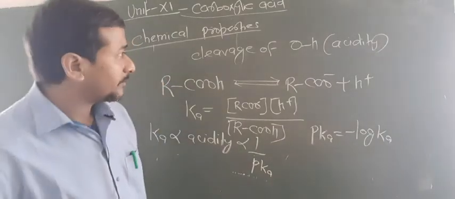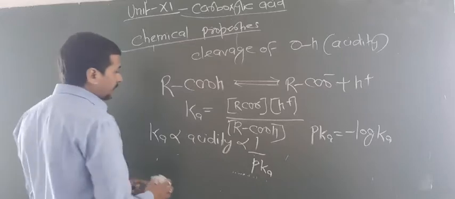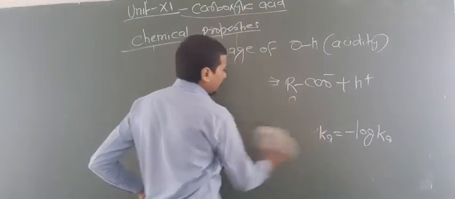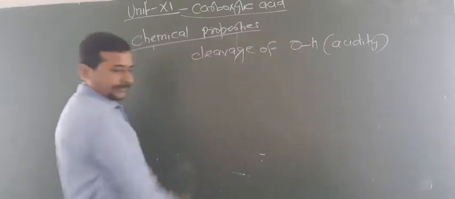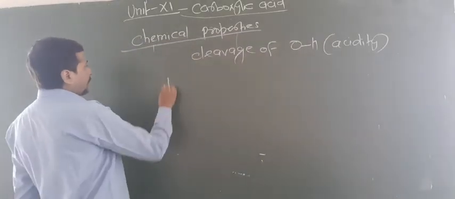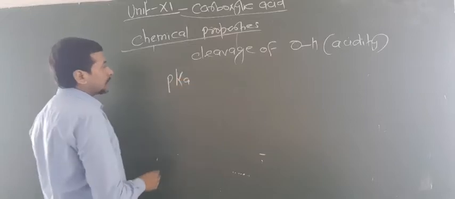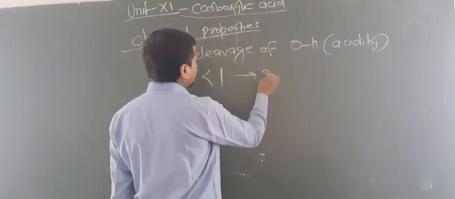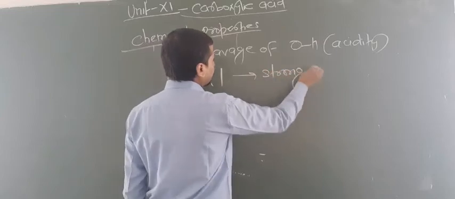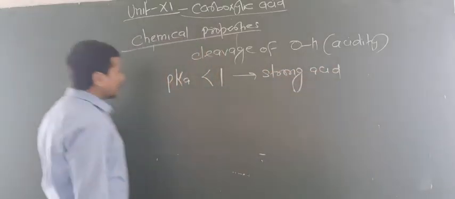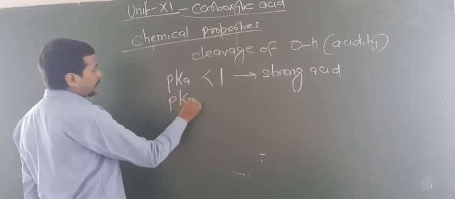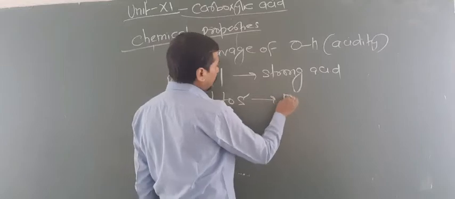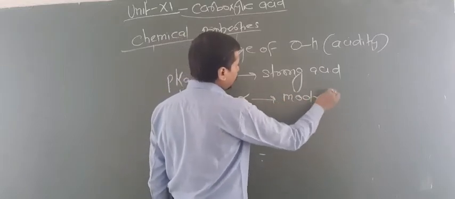So now look at here, how you can decide the nature of the acid from the pKa value. Dear students, if the pKa value is less than 1, this denotes a strong acid. If the pKa value is 1 to 5, this shows a moderate acid.